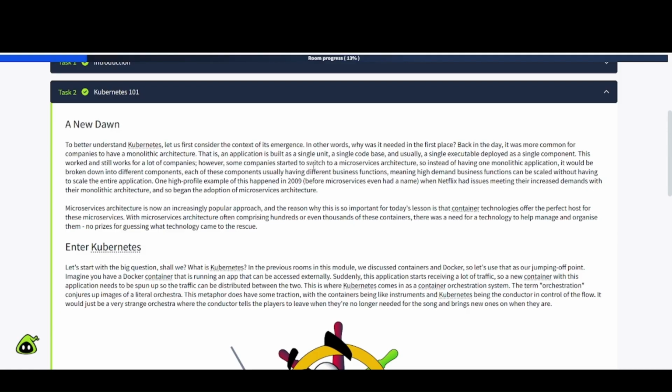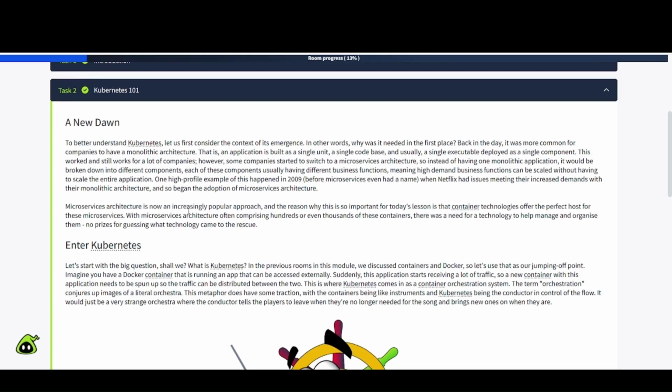However, some companies started to switch to a microservices architecture. So instead of having one monolithic application, it would be broken down into different components. Each of these components usually having different business functions, meaning high demand business functions can be scaled without having to scale the entire application. One high-profile example of this happened in 2009, before microservices even had a name, when Netflix had issues meeting their increased demands with their monolithic architecture. So began the adoption of microservices architecture.